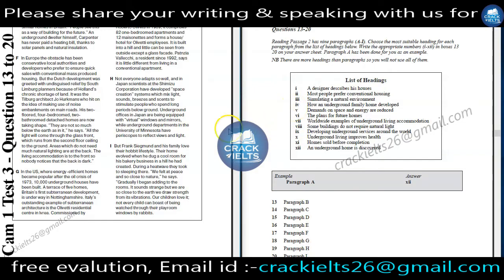Now for paragraph I, what we will write here, the writer has given us information about how the underground family home developed. He told us that his family loved their hobbit lifestyle and their home evolved when he dug. He's talking about his home and how it developed. Now we will find our answer. We can find here how the underground family home developed. For this reason we will write IV for question number 20.